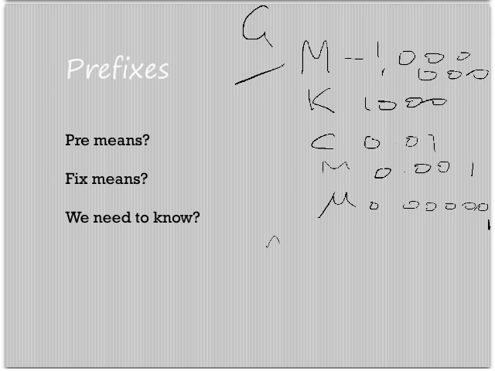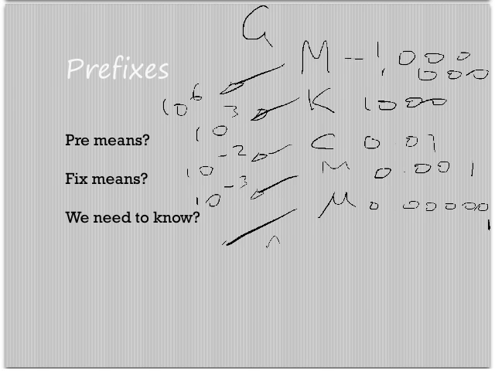Okay, so if we're going to put these into powers, we could have 10 to the power of 6, 10 to the power of 3, 10 to the power of minus 2, 10 to the power of minus 3, 10 to the power of minus 6. Or it could be 1 divided by 1,000,000.